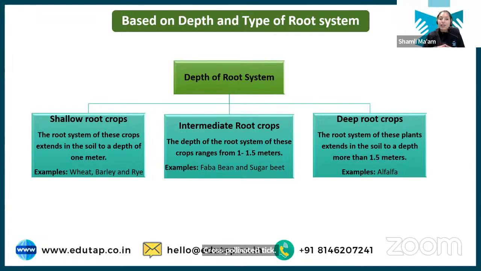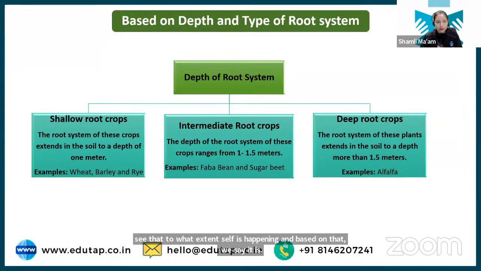But if the percentage of cross pollination in them is more, then we call them often cross pollinated crops. We see to what extent self and cross pollination is happening, and based on that we say it is often cross pollinated. I hope this is clear, Nikita.